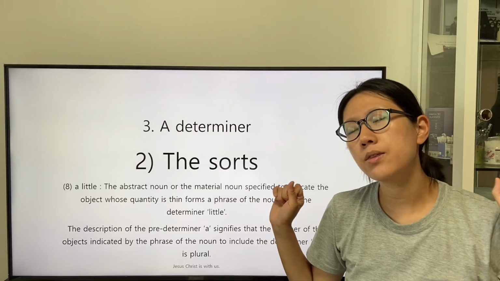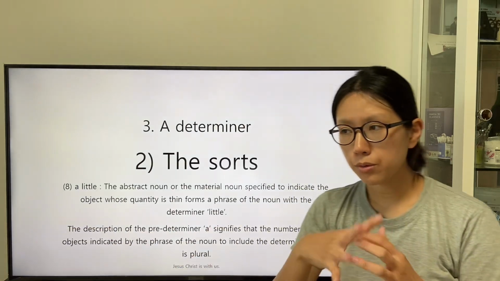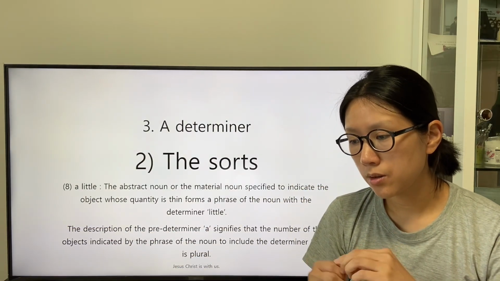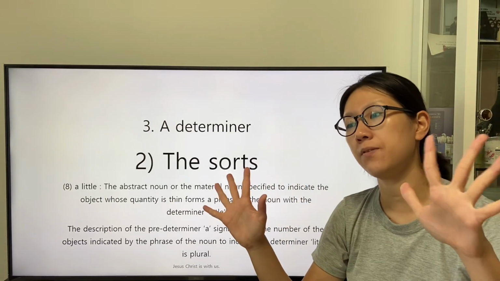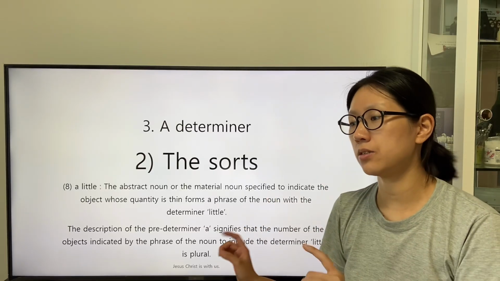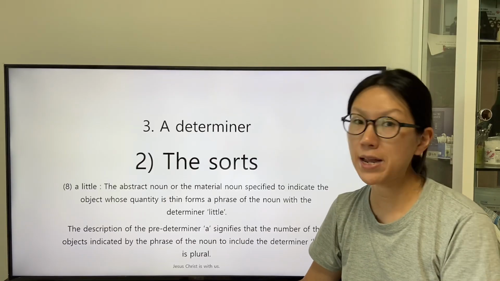We can think that the role of the predeterminer all is the revelation of the positive perspective of the speaker on the existence of the object whose quantity can be measured.